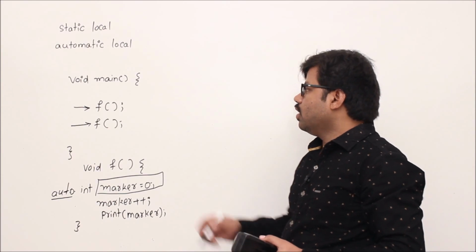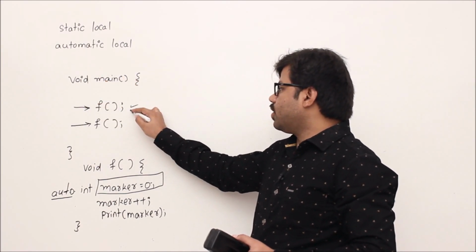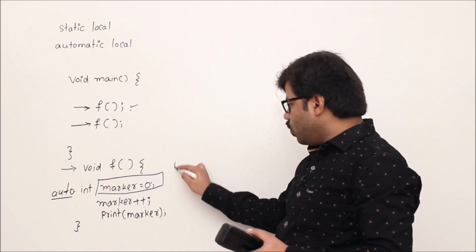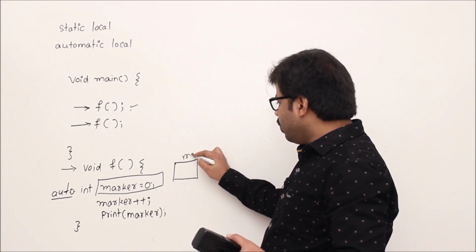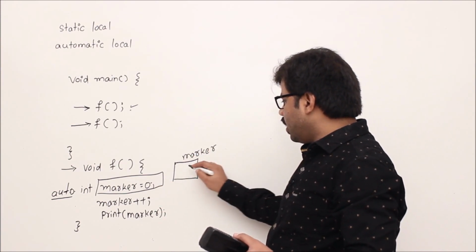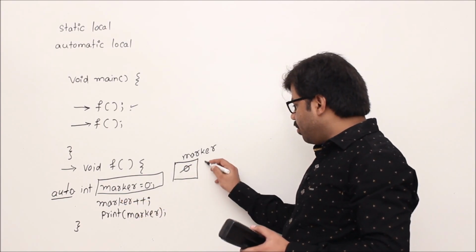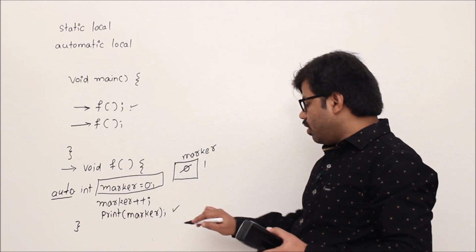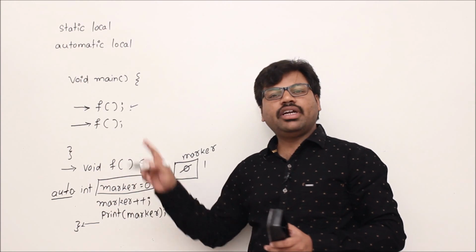What happens, we'll see. The program begins at main, then f will be executed. Control comes here, and in the first line a local auto variable will be created. What is its name? Marker, and it is initialized to 0. Then marker plus plus, so marker will be incremented by 1. After that we print marker. Then what will be printed? 1 will be printed. After that, function f will be terminated.